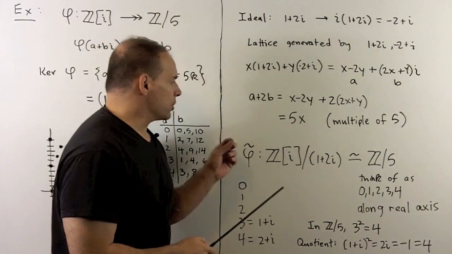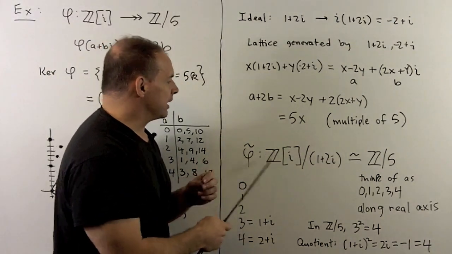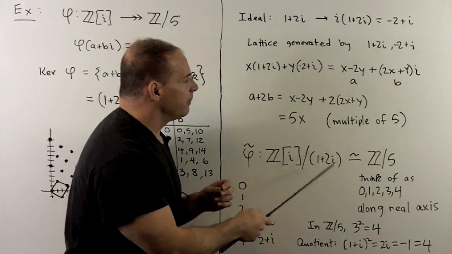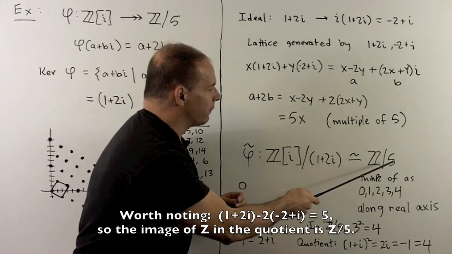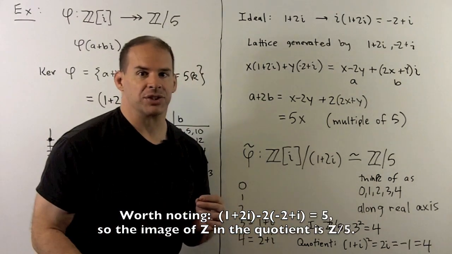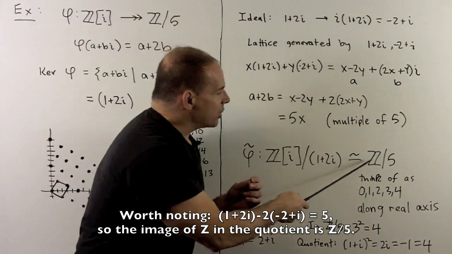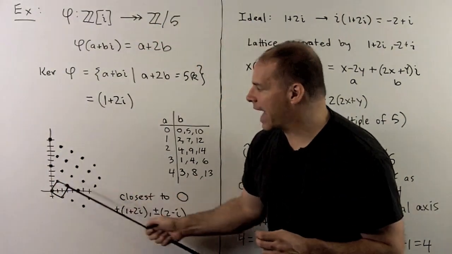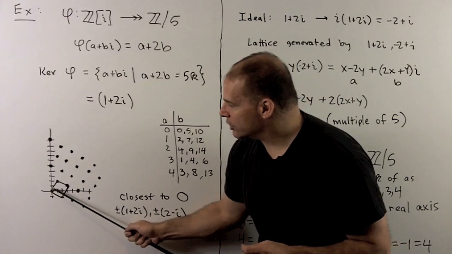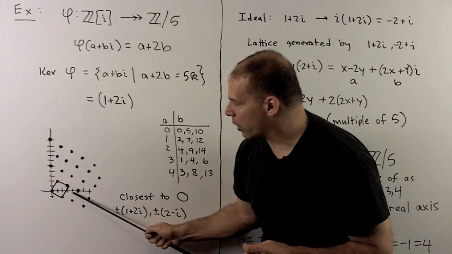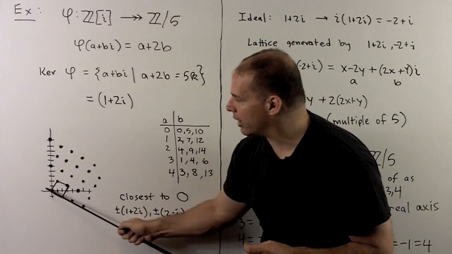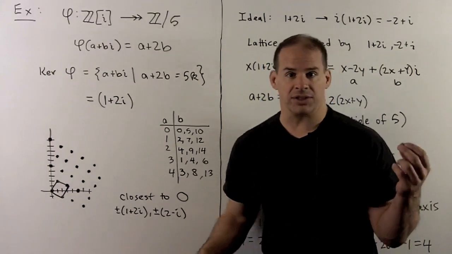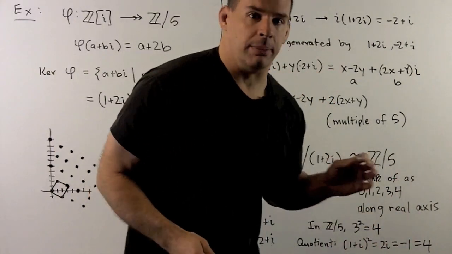Now, we go to the first isomorphism theorem. If we take the Gaussian integers mod our ideal, we get the integers modulo 5. So how should we think of this? Well, a natural candidate for our Z mod 5: we're going to mod out by these lattice points. So we have 0, 1, 2, 3, 4, and then 5 goes back to 0 if we're along the real axis. So that's one way to get our Z mod 5.